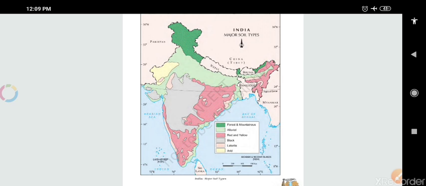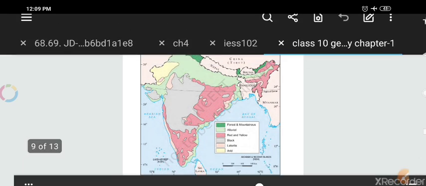On the eastern side of our nation, if you take a cross section of our nation, it slopes downward towards the east. So most of India's rivers flow from west to east. And we can find them on the deltas. Okay, just let me use the pen.